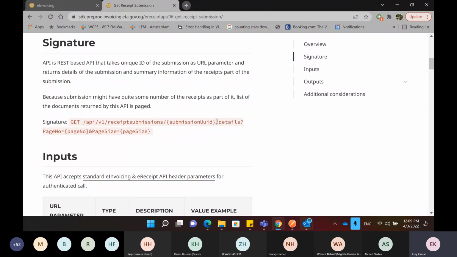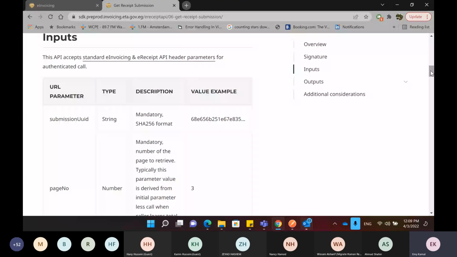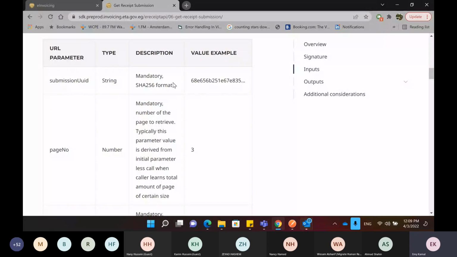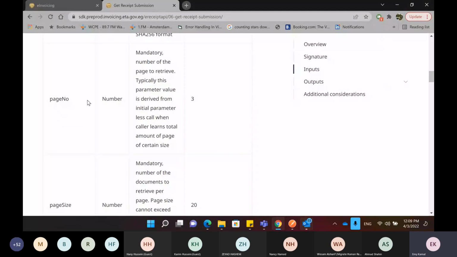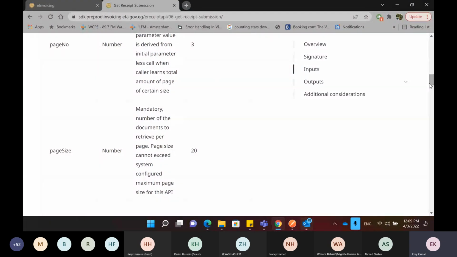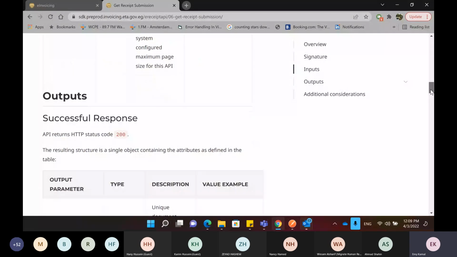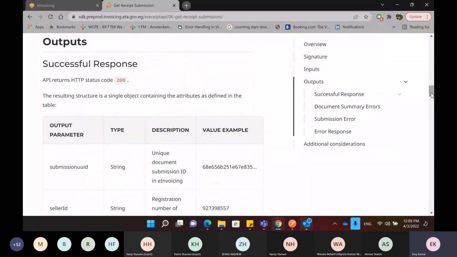So for the inputs of the API, of course, you have to provide the submission UUID and a page number and the page size. The page size is the number of the receipts you want to have displayed per page. So this is more of how to display the results. The output that you will be getting when you call this API, you will mostly find some information about the submission and some information about the receipts in the submission.